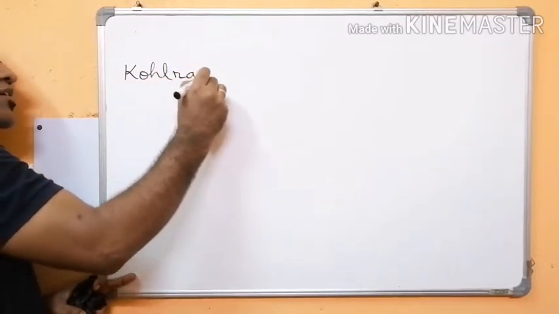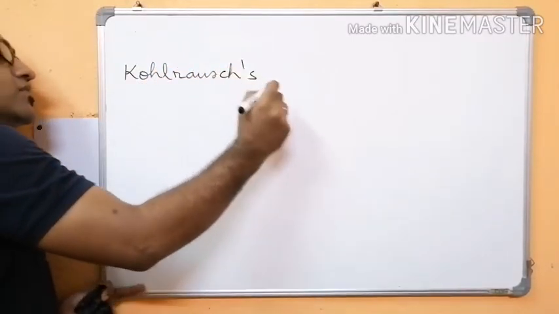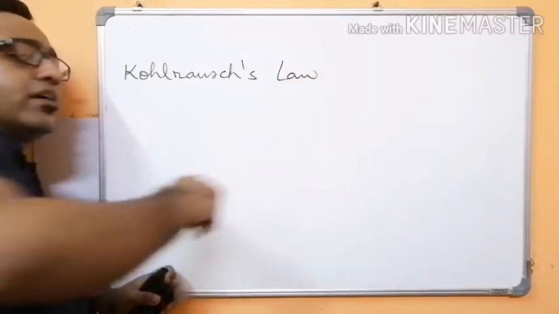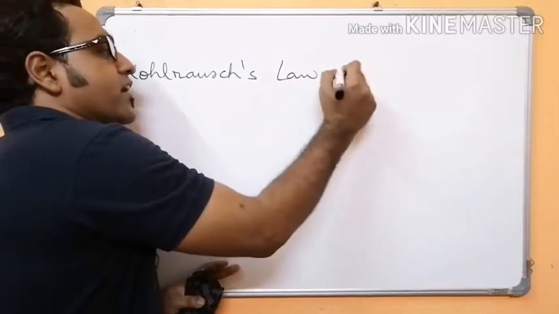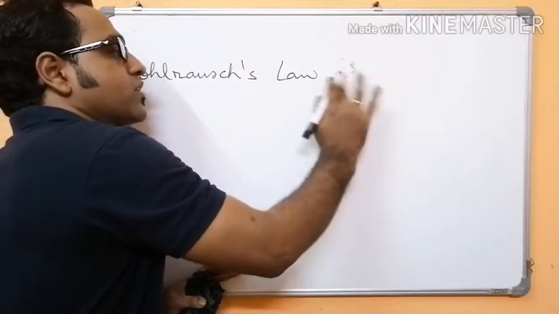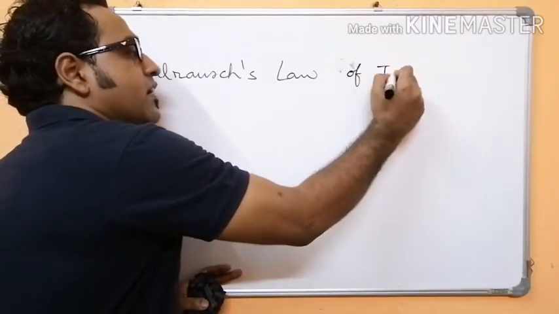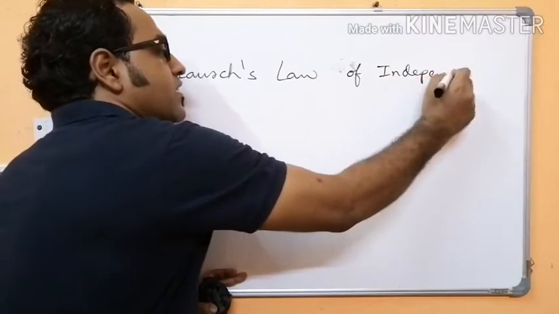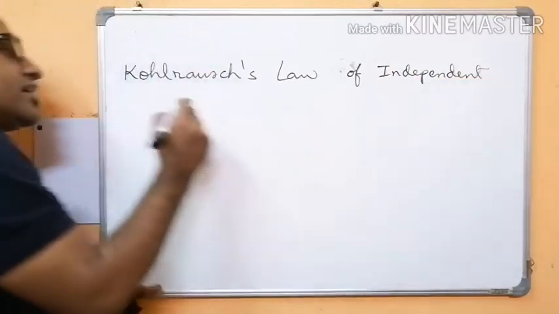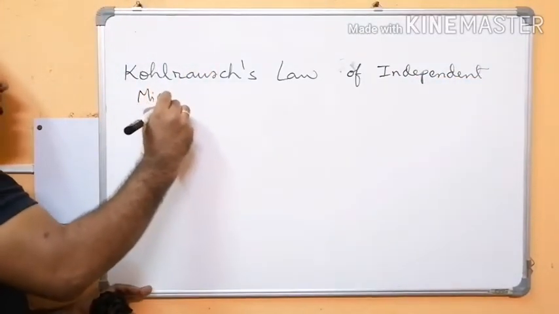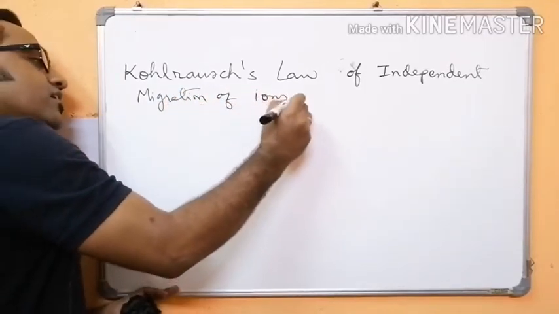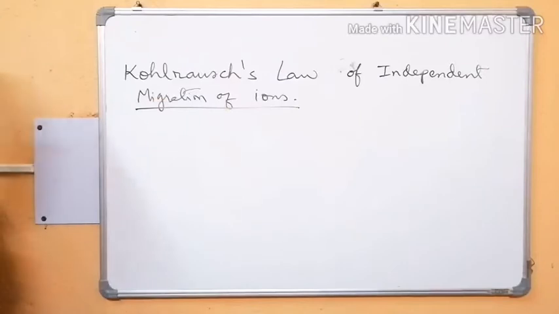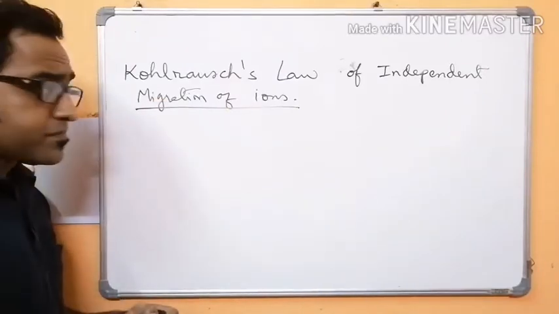Kohlrausch's law. Actually, it is Kohlrausch's law of independent migration of ions. Kohlrausch's law of independent migration of ions.